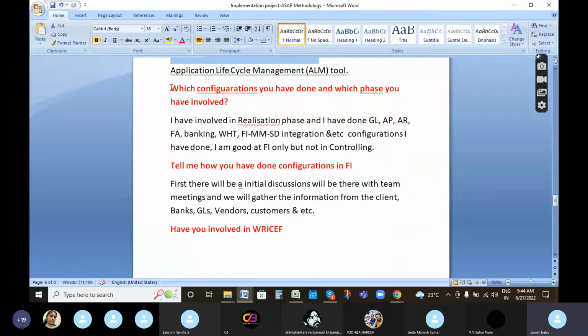Next, which configuration have you done and which phase have you been involved in? We have to say I have been involved in the realization phase, and I have done configurations for GL, AP, AR, banking, withholding tax, FI-MM integration. Whatever we tell, we should know the details. Example GL or AP. If you tell AP, they will ask about AP only, the first point only. They will ask what the configuration steps are, all those things.